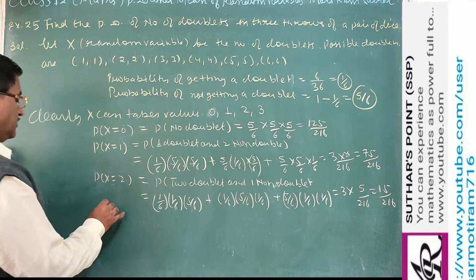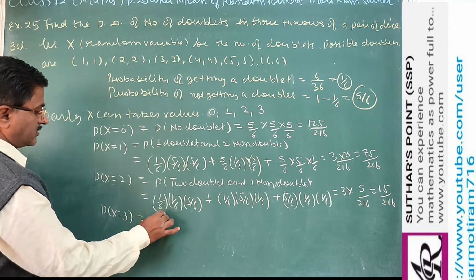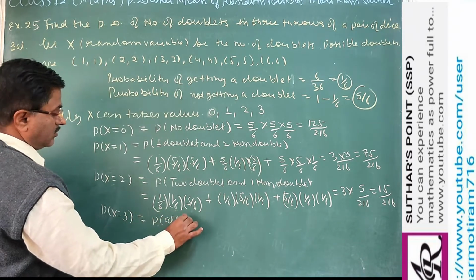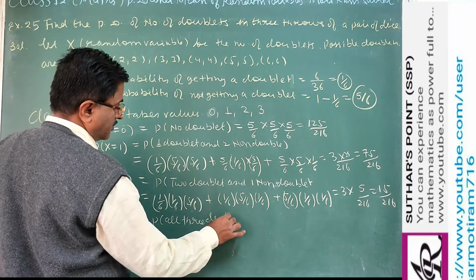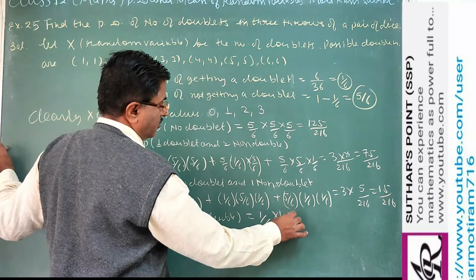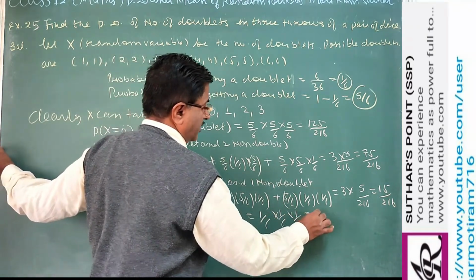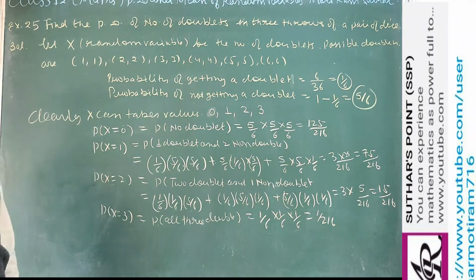Now last, that is P of X equal to 3. All 3 doublets. That is first throw doublet, second throw doublet, and third throw doublet. So 1 upon 216. So dear student, in this way we can write the probabilities.